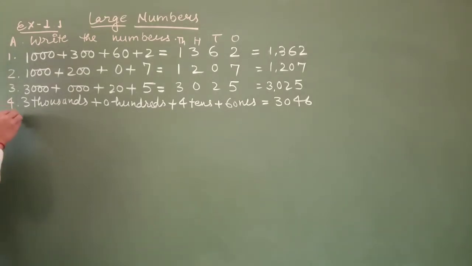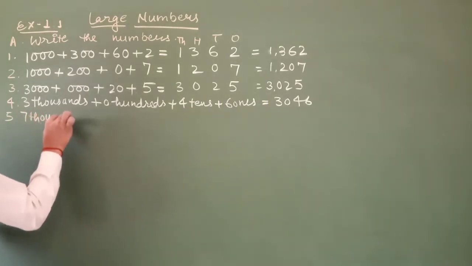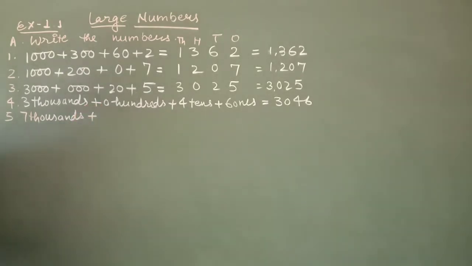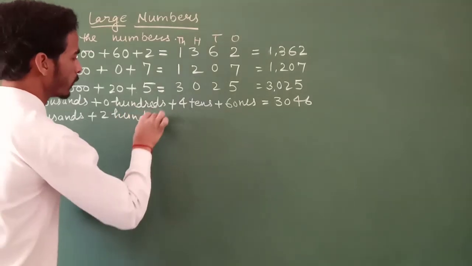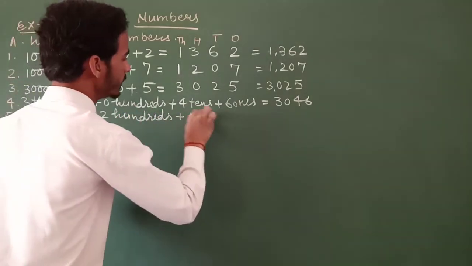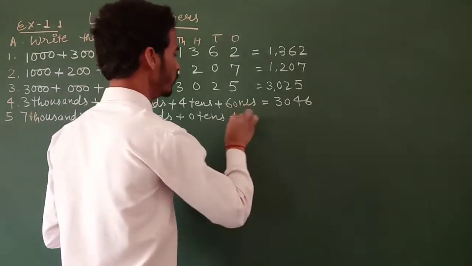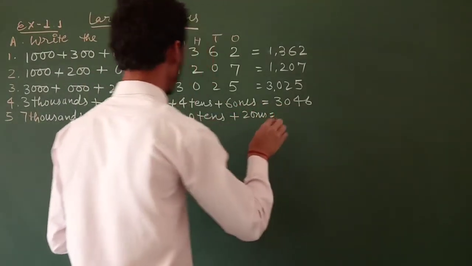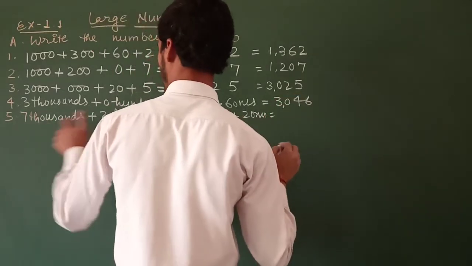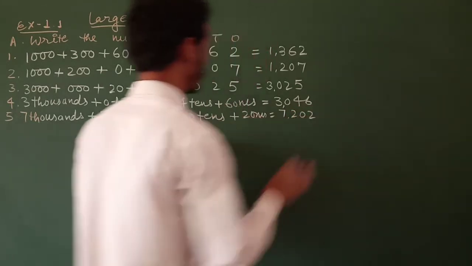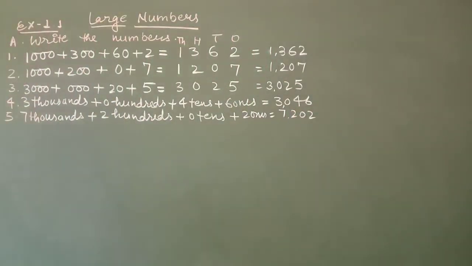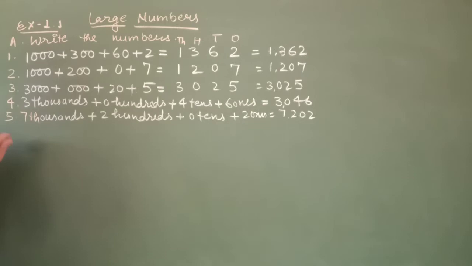And the next question is number 5. 7000, 200, 0 tens, and 2 ones. The number is 7202. The number is 7202.